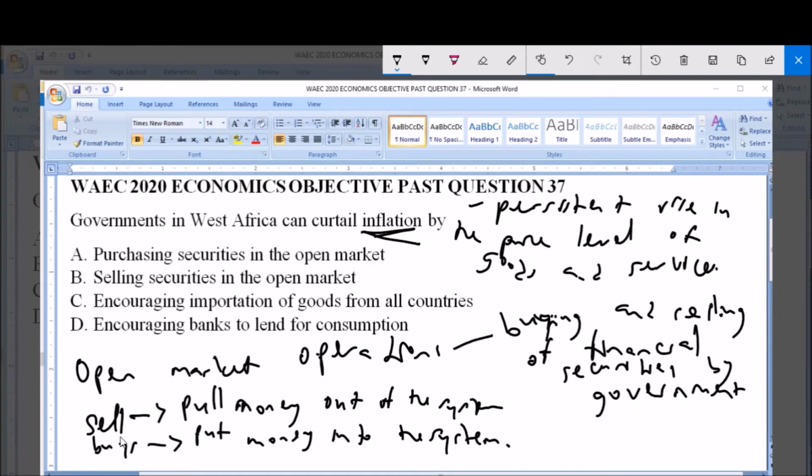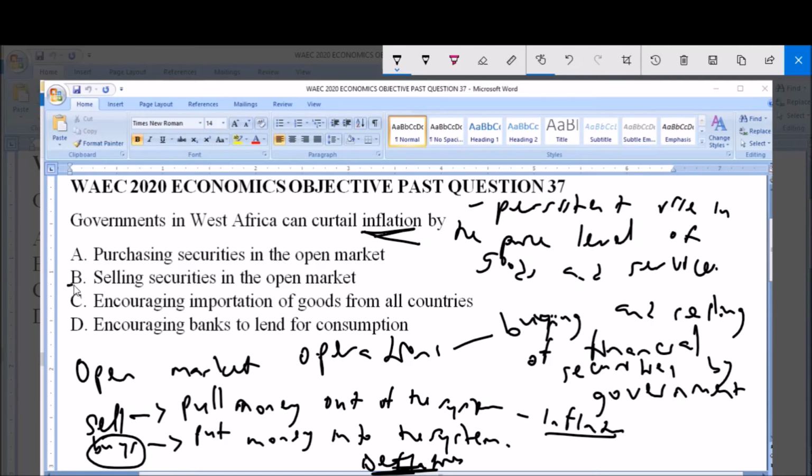So buying occurs when there is deflation and the government wants to tackle it. But selling occurs when there is inflation, and like we said, the government wants to decrease the money available for consumers to spend, so they want to pull money out of the system. So they sell securities in order to curtail inflation.